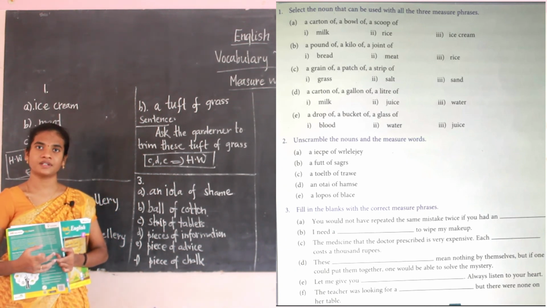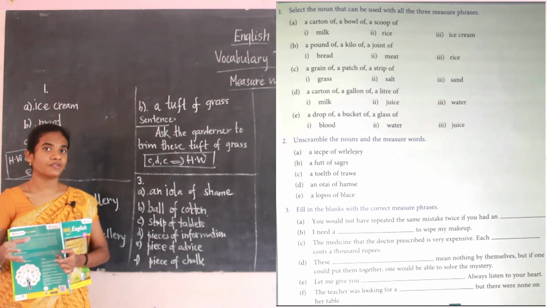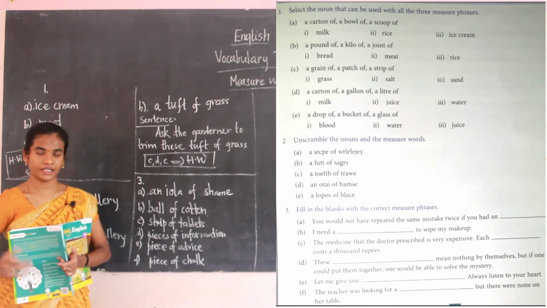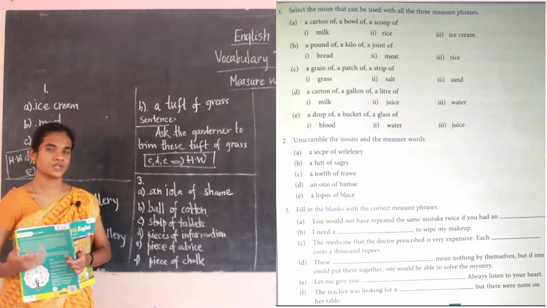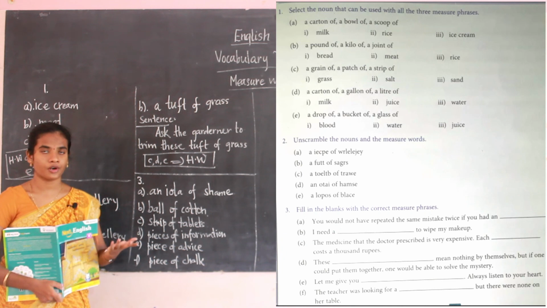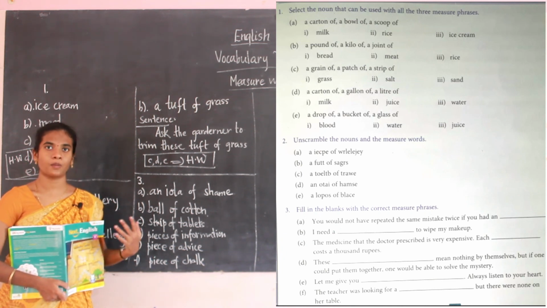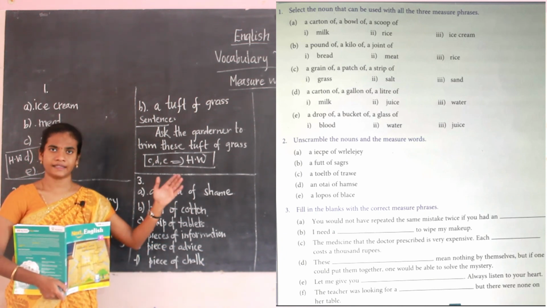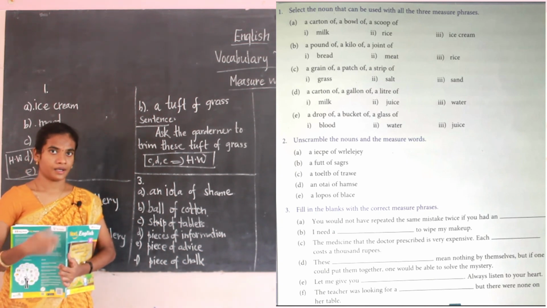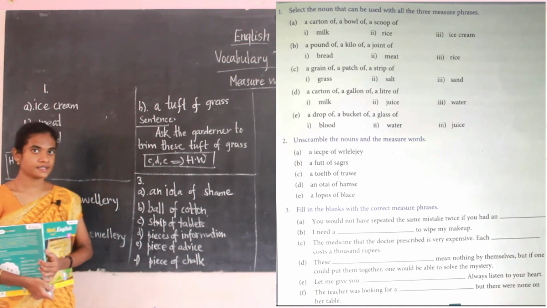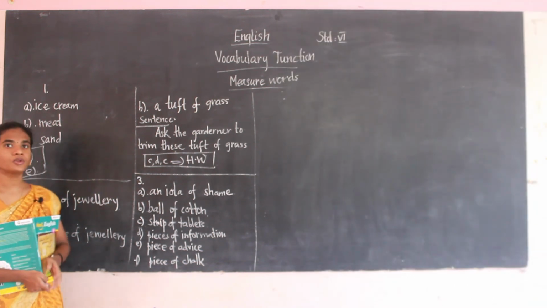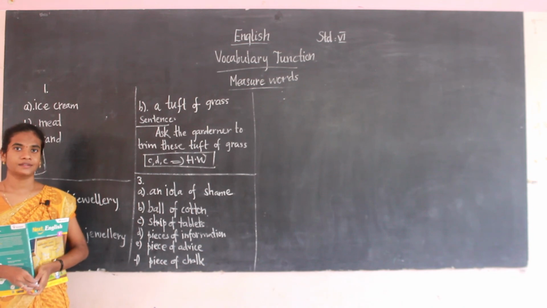So what we have seen today is measure words. What are measure words? Measure words are used to quantify uncountable nouns. For that we have seen several examples, like a drop of rain, a cube of ice, a glass of water, a bar of soap. We have seen many examples, and we also practiced some exercises. The ones I have marked, you have to do as homework. Thank you.